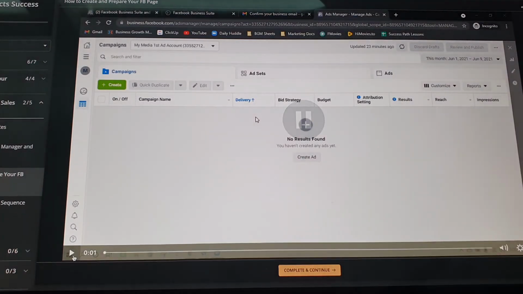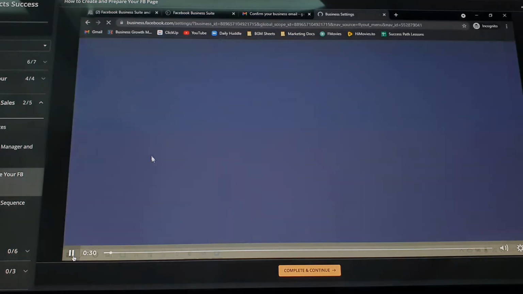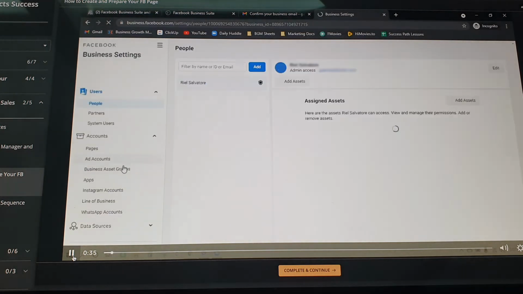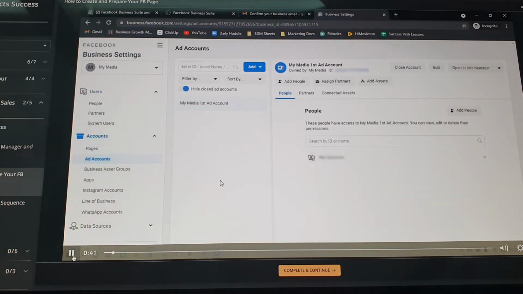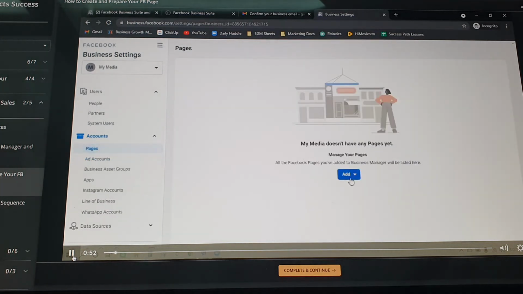Okay, so now that we're able to set up our business manager, we're able to set up our business ad account which we will use for creating a campaign. Ang gagawin natin ngayon is, this is for people na wala pang business Facebook page. Pag meron kayong business Facebook page, pwede nyo nang hindi i-follow. All you have to do is go to business settings, and from the business manager and ad account na na-create nyo, pupunta lang kayo dito and you will see your page automatically here if naka-update kayo ng business page.